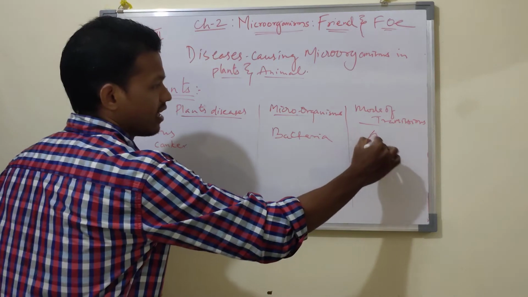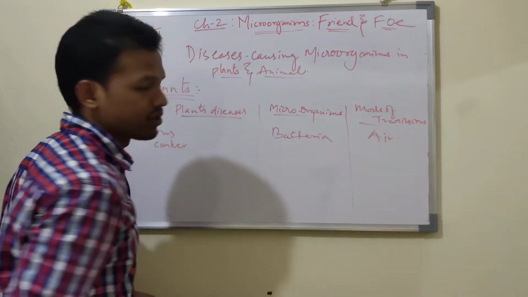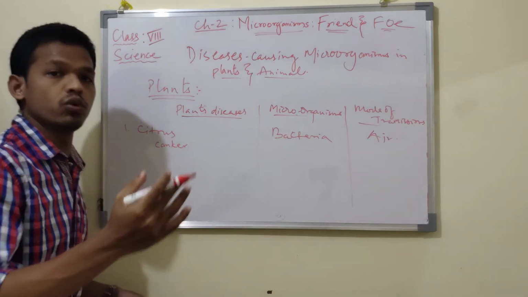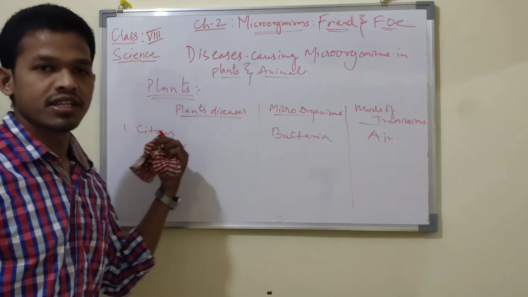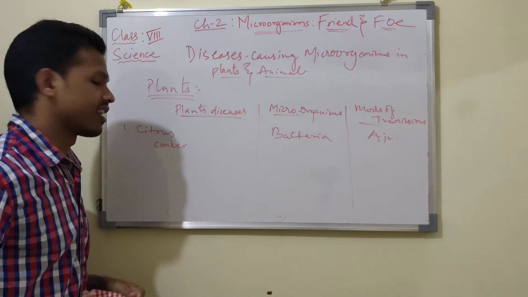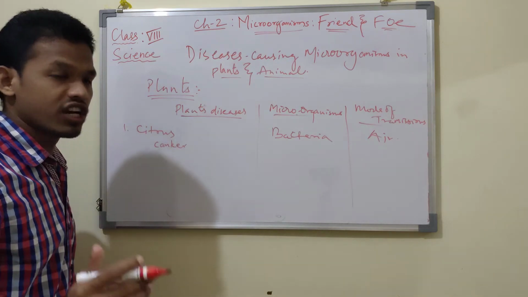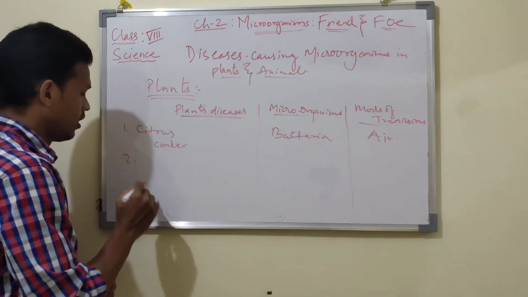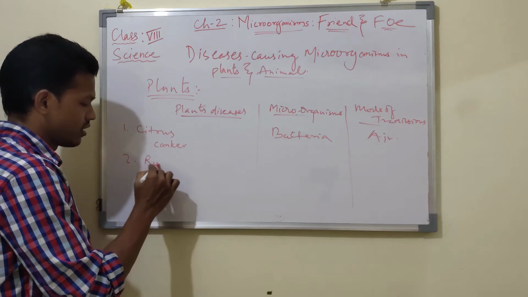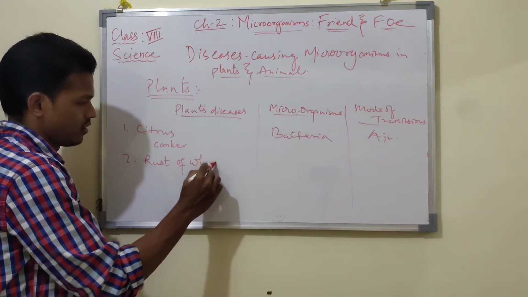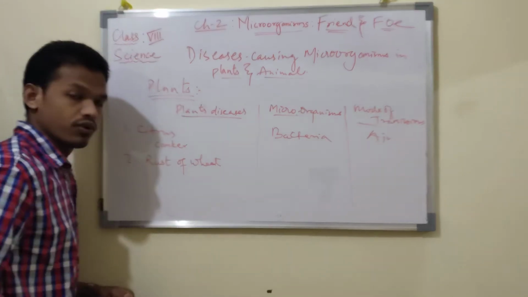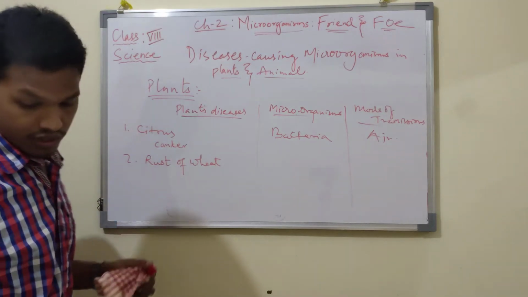It transmits from one plant to another through air. The mode of transmission is air. Through air, this disease can spread. Second one is rust of wheat.